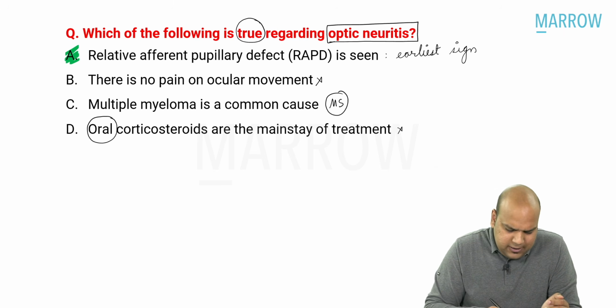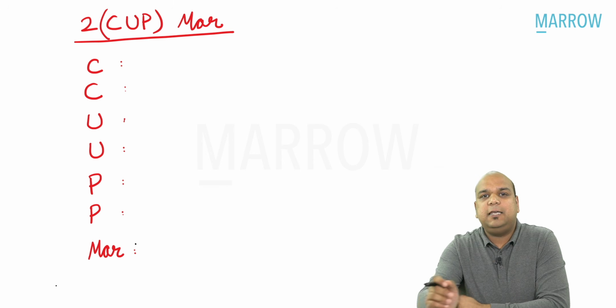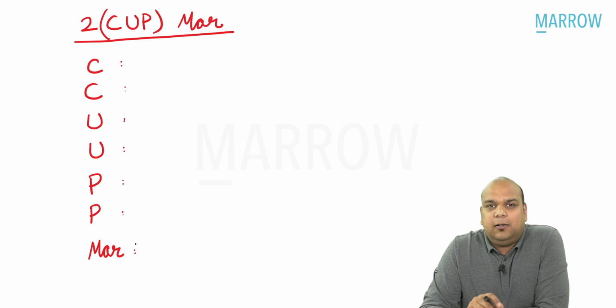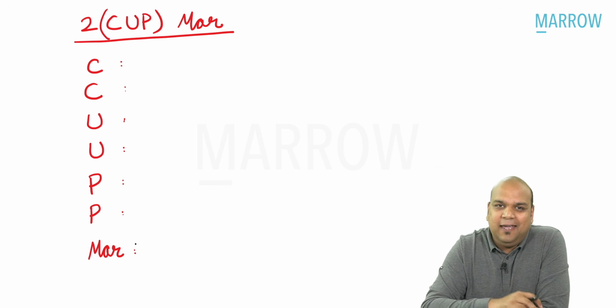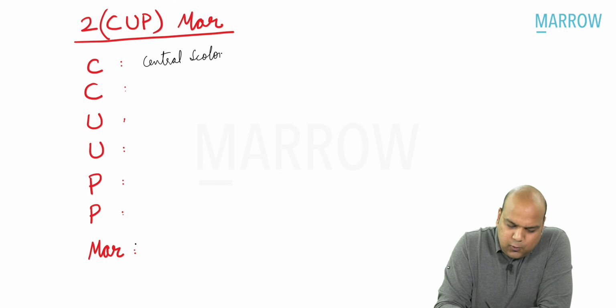Let's revise optic neuritis quickly, everybody. Let us move on to the clinical features of optic neuritis. In the clinical features of optic neuritis, let us remember this mnemonic. Do cup mar. 2C, 2U, 2P, MAR. Okay. Let's start with the top, everybody. C. C for what, everybody? C for the visual field defect. What do we see? Central scotoma.